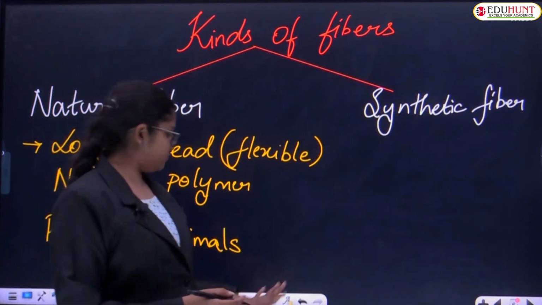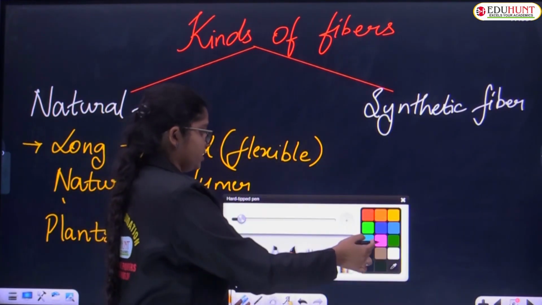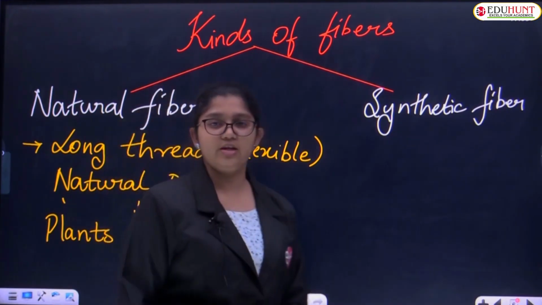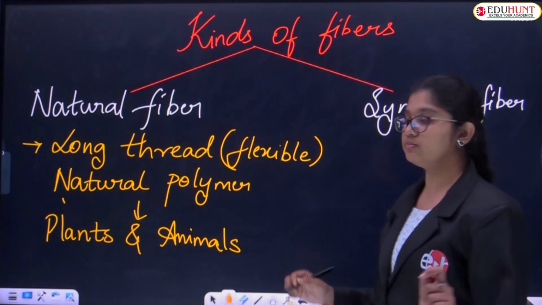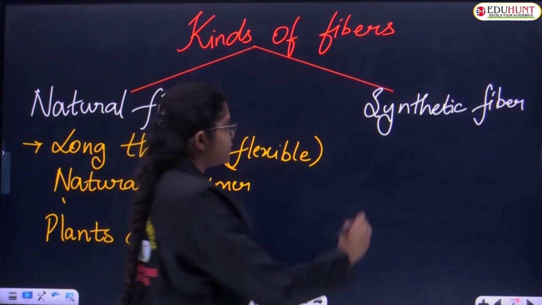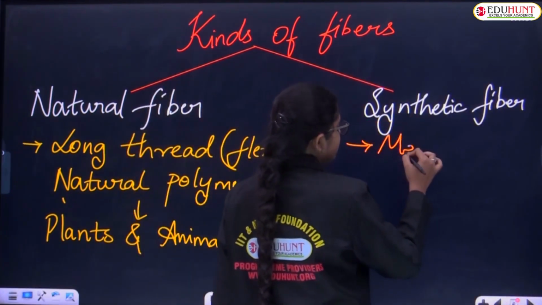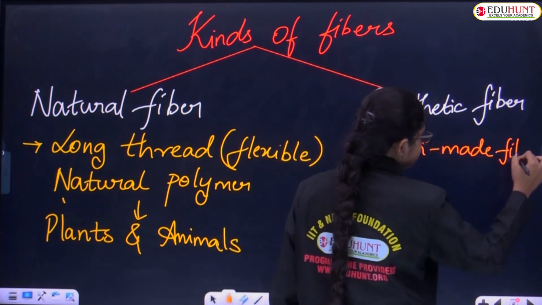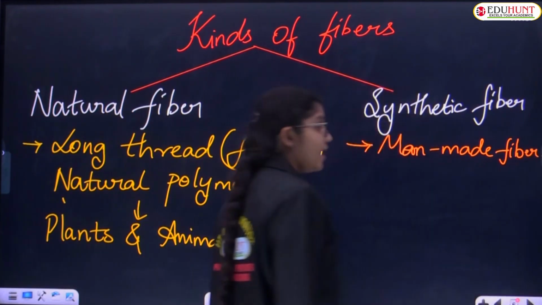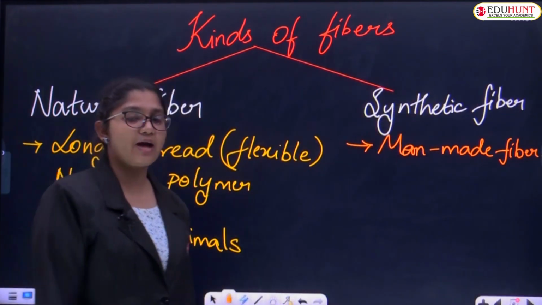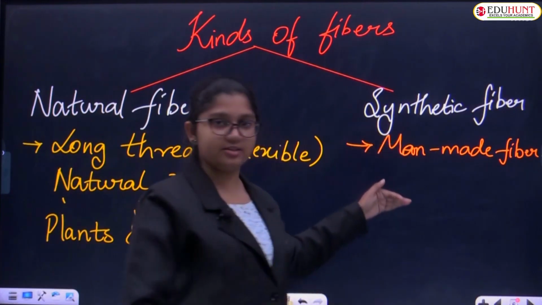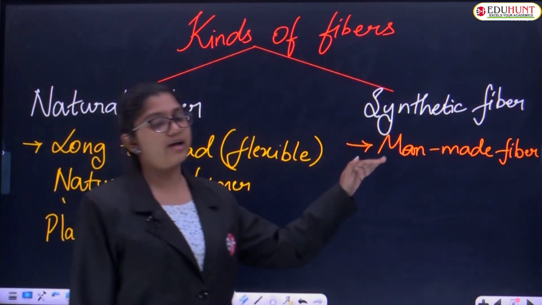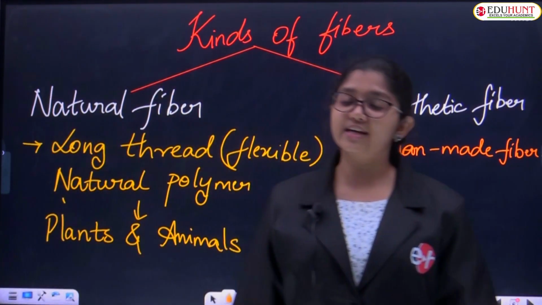So what are synthetic fibers now? What does the word say? Synthetic fibers are also called man-made fibers. You know why the word man-made is used in place of synthetic? Because these fibers are made by man using technologies.